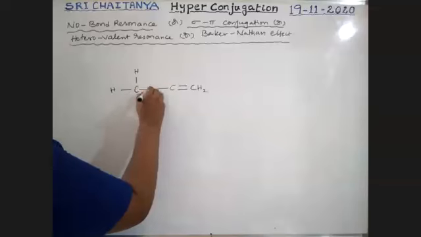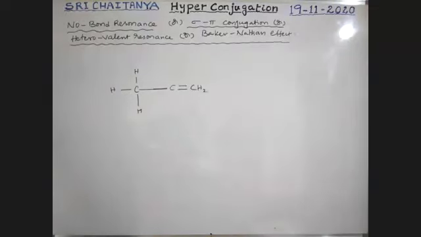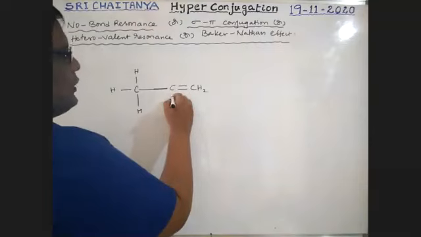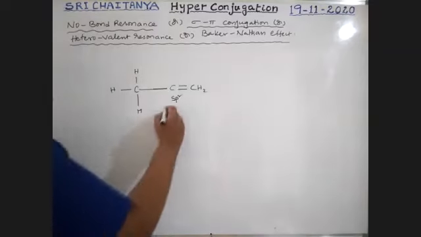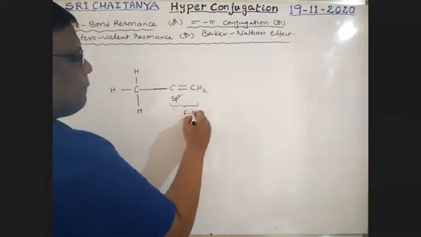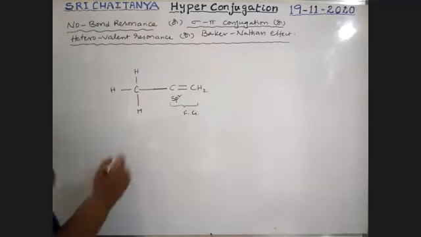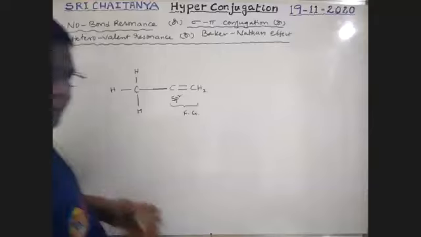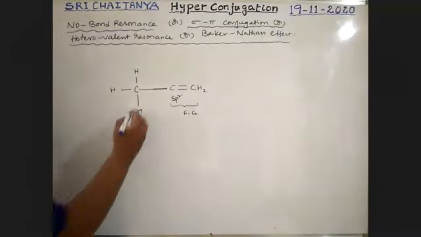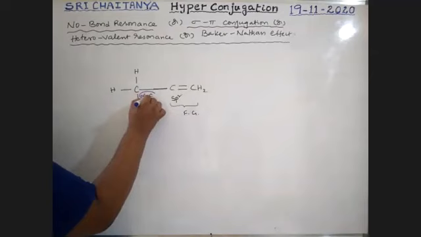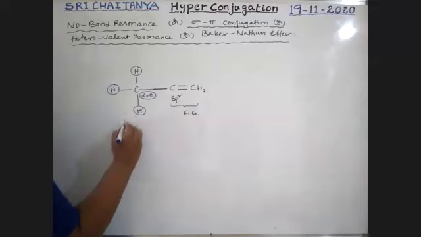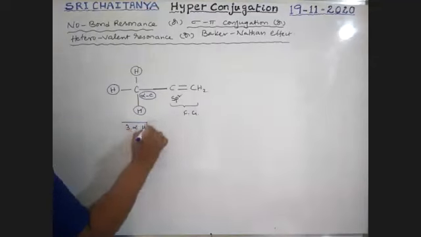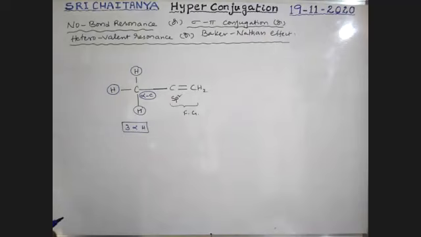It is an alkene. This is the functional group, and this carbon is sp2 hybridized. Therefore, this carbon is the alpha carbon. These are the hydrogens; it has 3 alpha hydrogens.